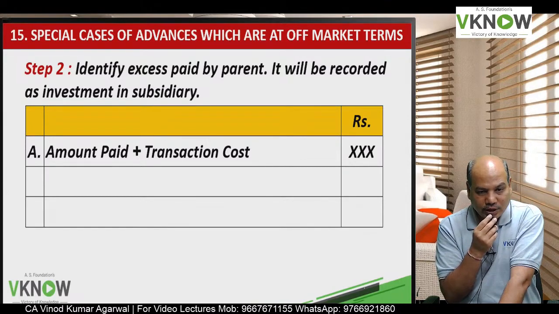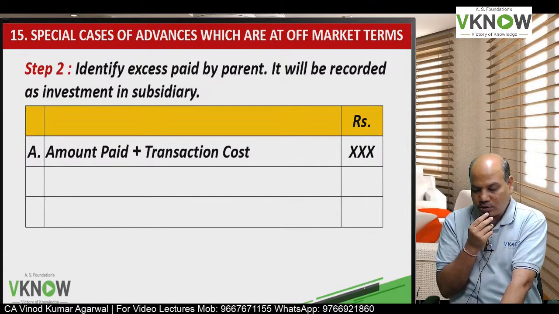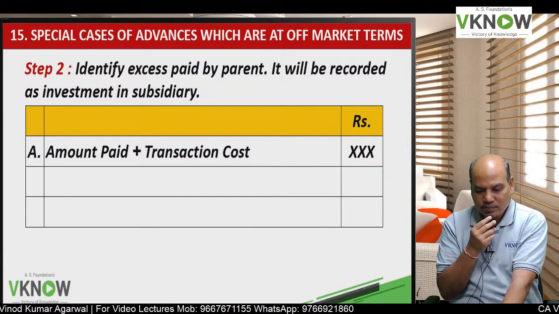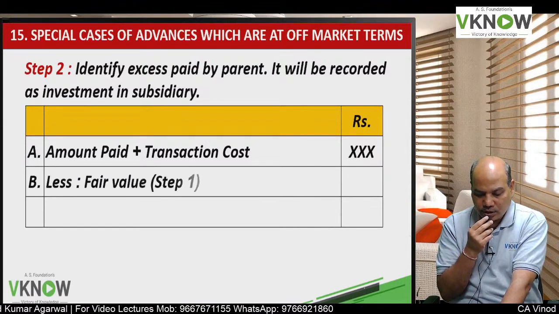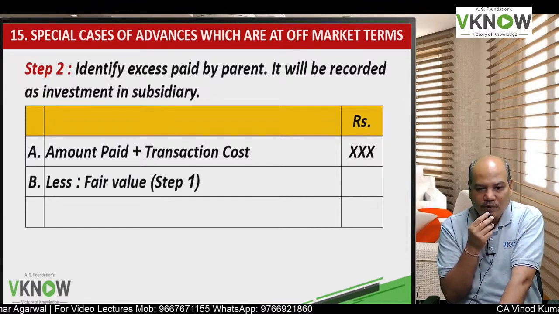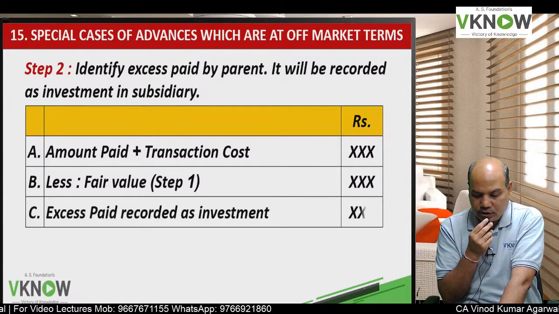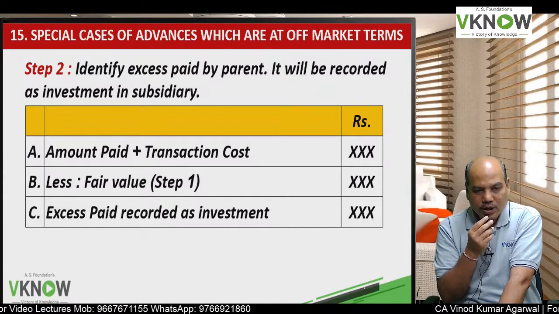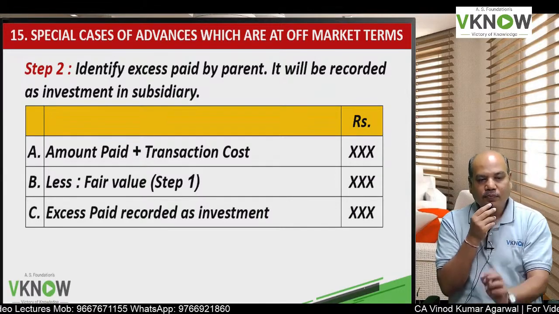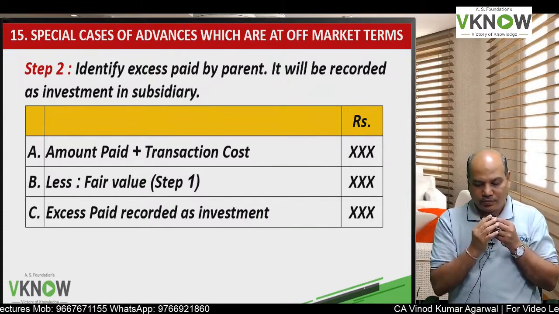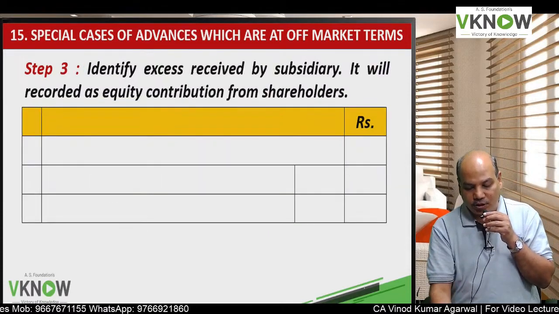How do you calculate that? So we'll first find out how much was the amount paid plus transaction cost, and I will deduct the fair value as we have computed above. The difference, the excess paid in the books of parent, will be treated as investment in subsidiary.